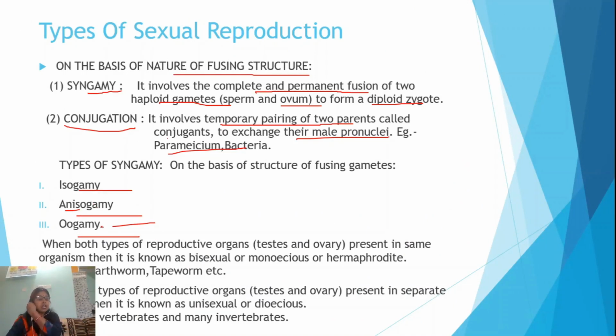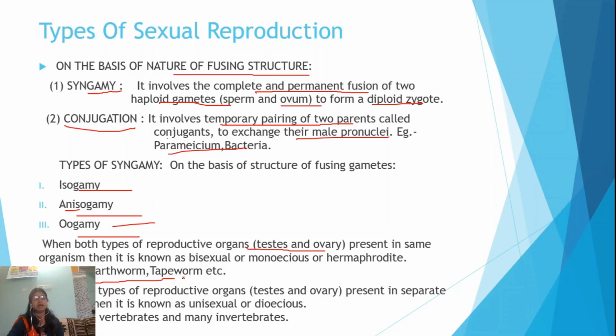When both types of reproductive organs, testes and ovary, are present in the same individual's body, then it is known as bisexual or monoecious or hermaphrodite, and both the gametes, that is male gamete and female gamete, are produced from the single individual.